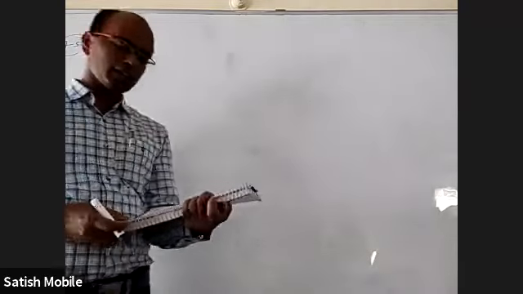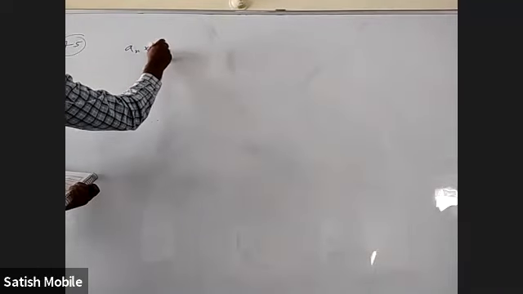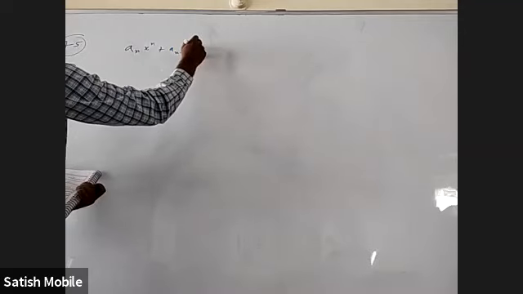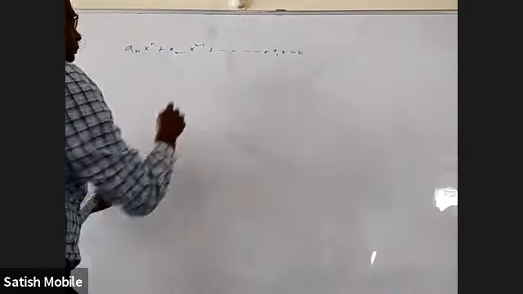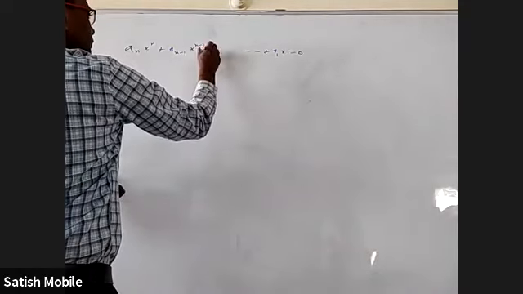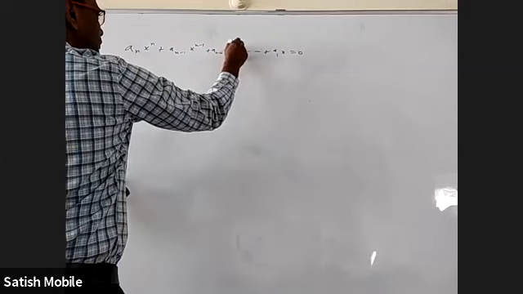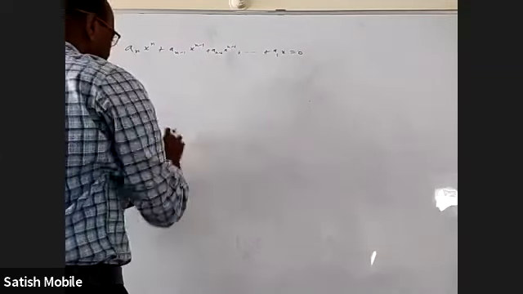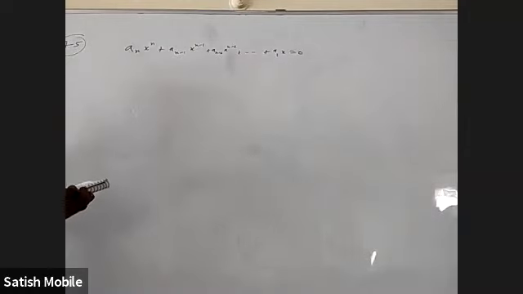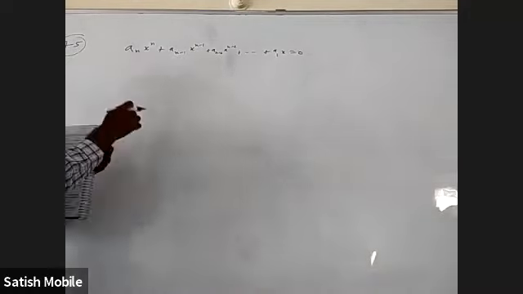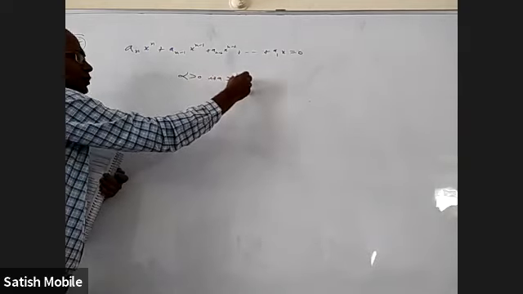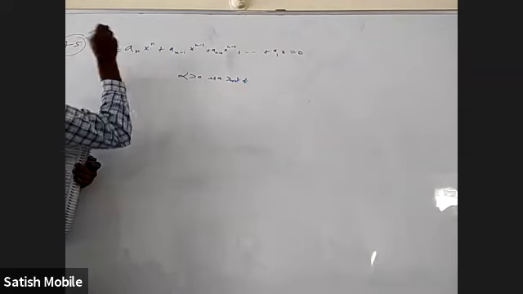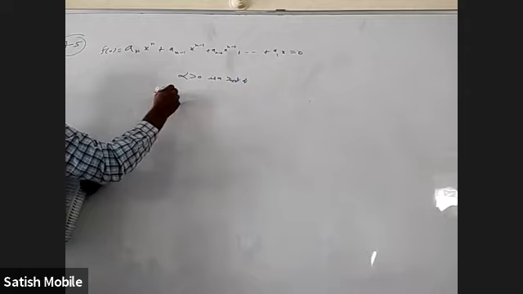Okay, 45 is a very simple direct application of Rolle's theorem. a n x power n plus a n minus 1 x power n minus 1, and so on, up to a1 x. Okay, they said alpha is a root of this. Alpha greater than 0 is a root of this equation. I'll call this f of x. But we also know f of 0 is also 0.